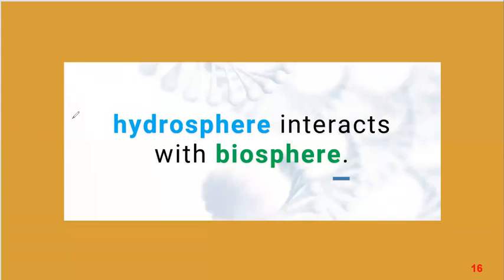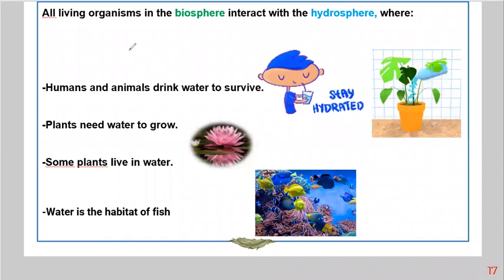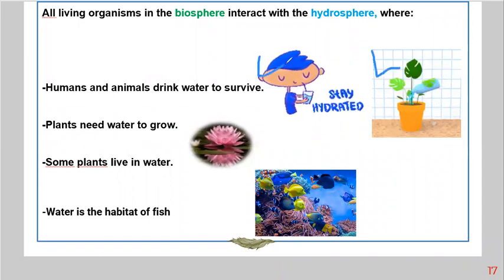And now let's talk about interaction between hydrosphere and the biosphere. Hydrosphere includes all water on Earth and beneath it. Biosphere: human, plants, and animals. All living organisms in the biosphere need hydrosphere. All of us need water. Human, plants, animals, who doesn't? Humans and animals drink water to survive. Plants need water to grow, and they need water to survive as well. Some plants live in water, like water lily. Some animals live in water, like the fish.